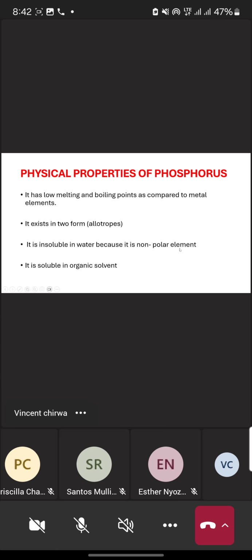Remember, phosphorus doesn't conduct electricity because it is a non-metal. In terms of its solubility, it is also a non-polar element, meaning to say it does not dissolve in water. So non-polar goes with non-metallic. If a substance does not conduct electricity, therefore that substance cannot dissolve in water.